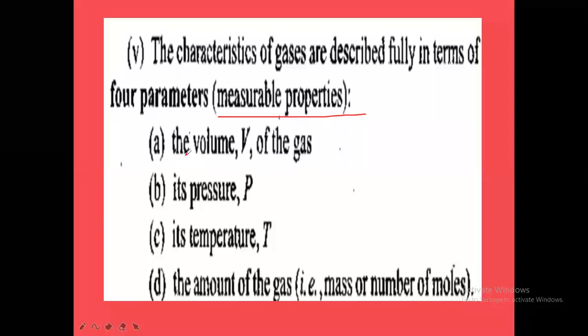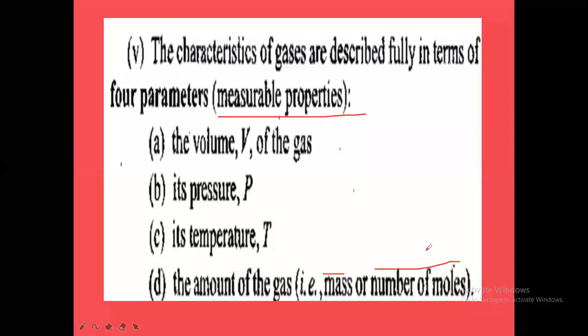First one is what? The volume of gas, capital V, and the pressure of the gas, and temperature of the gas, and the amount of the gas. Amount of the gas means what here? Amount of the gas means mass of the gas. Mass of the gas is measured in terms of what? Moles. So mass of the gas or number of moles of gas.